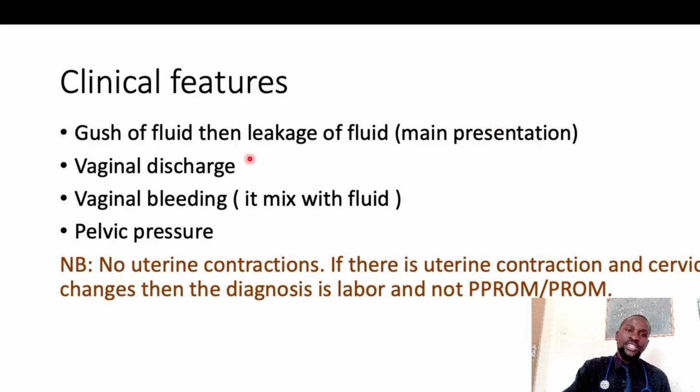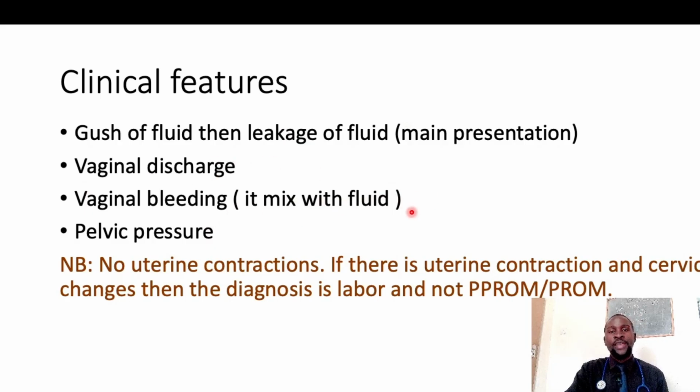They may present with vaginal discharge in cases where they had an infection. This can come before or after the rupture of the membranes. They say they had an infection, and because of that infection, it weakens the membrane, and then they present with this discharge as well. Vaginal bleeding as well, which may mix with amniotic fluid.